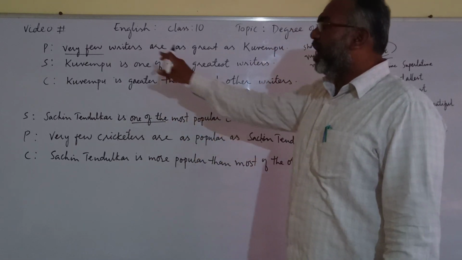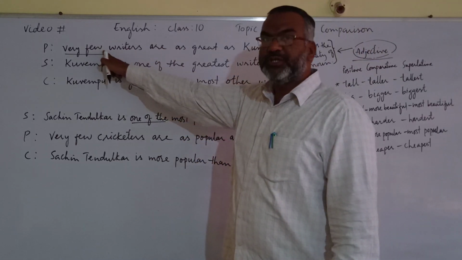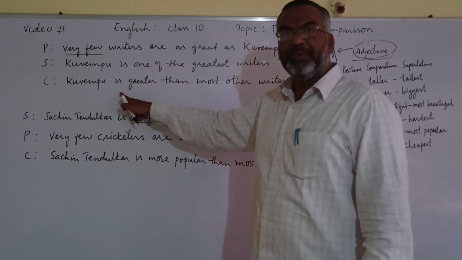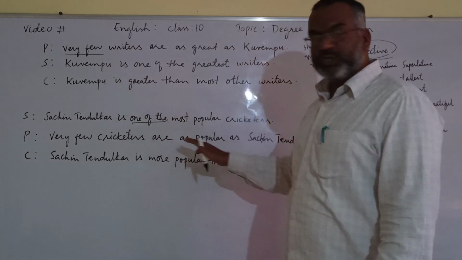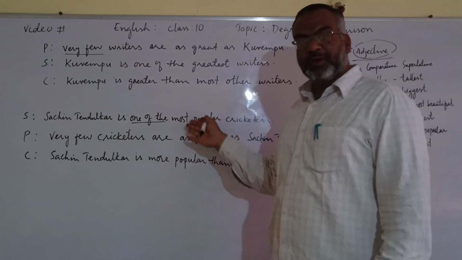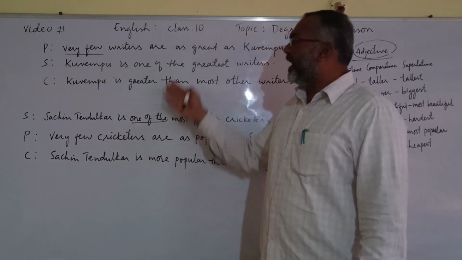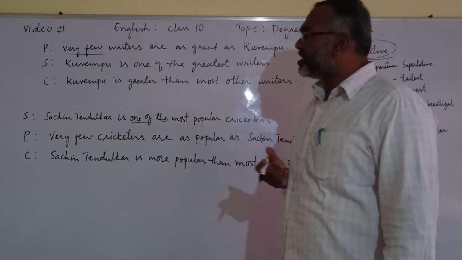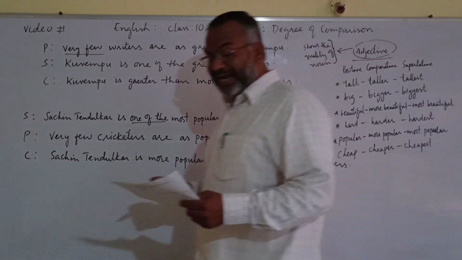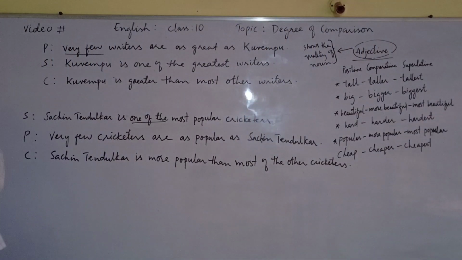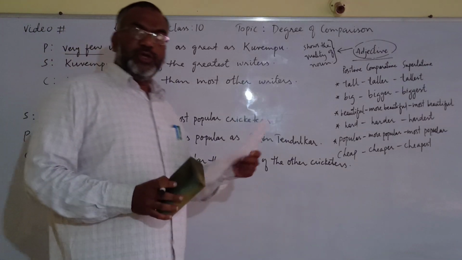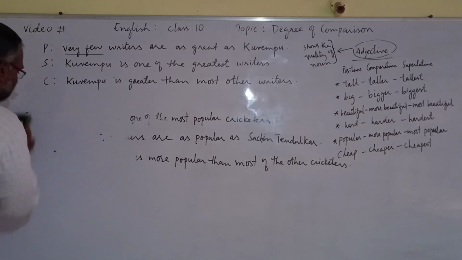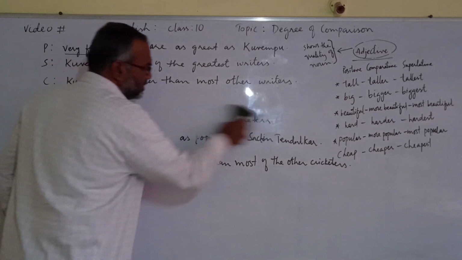This is how we changed positive degree. When positive was given in exam, we changed it into superlative and comparative. I showed you how to change superlative into positive and comparative, and positive into superlative and comparative, and we will discuss some more sentences. But before that, I give you some sentences as your assignment. You try it yourself and write the answers in comments.